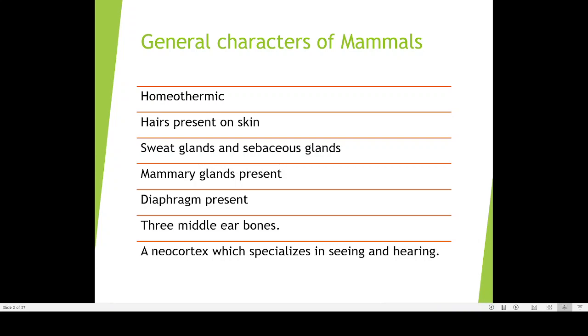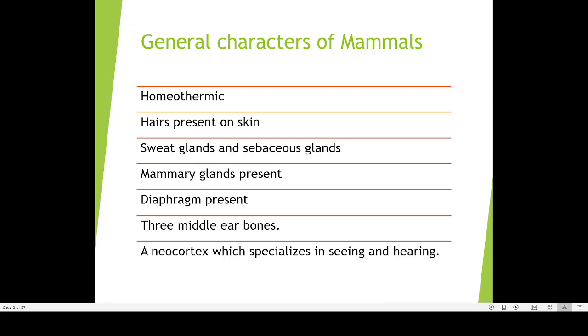But in case of mammals, their body works at the same speed, at the same level of activities throughout the day. That is one important advantage. Wherever they are, they can maintain a constant body temperature. That means their daily activities will remain somewhat the same. That is the advantage of being homeothermic. So mammals are homeothermic. Then another important feature is that hairs are present.